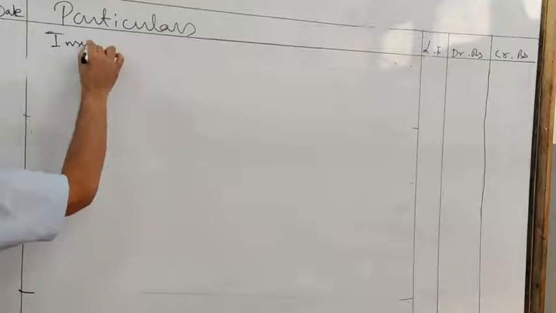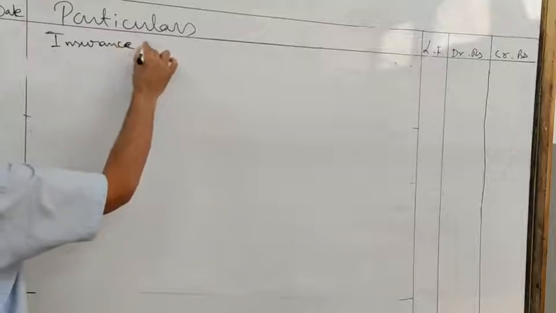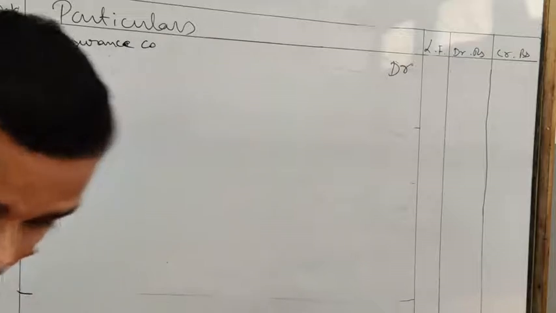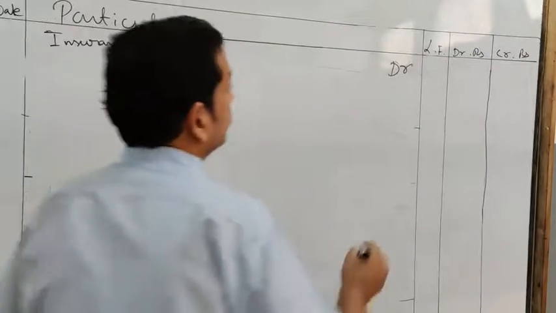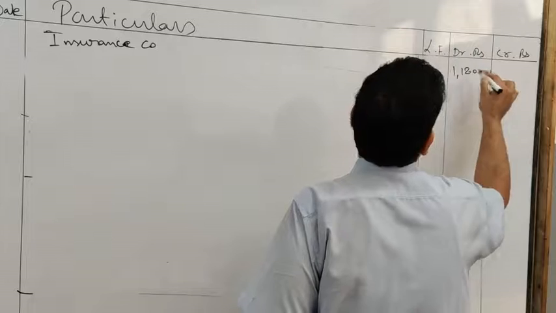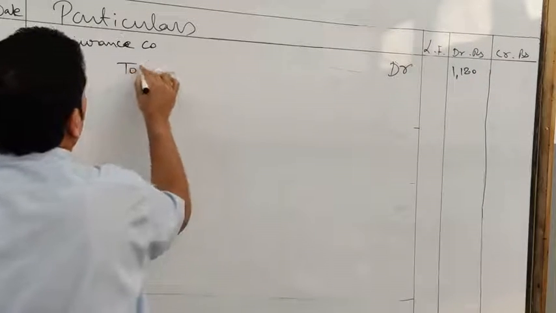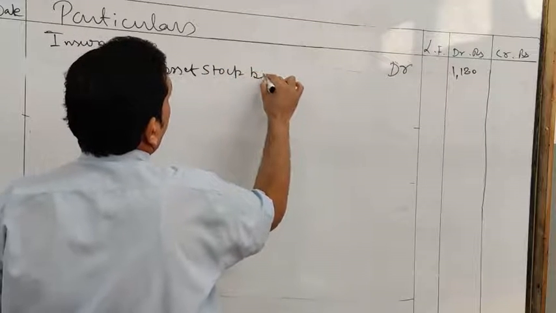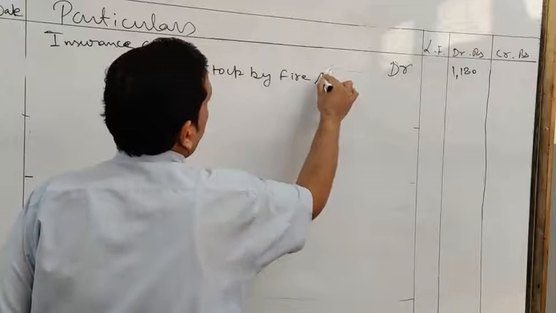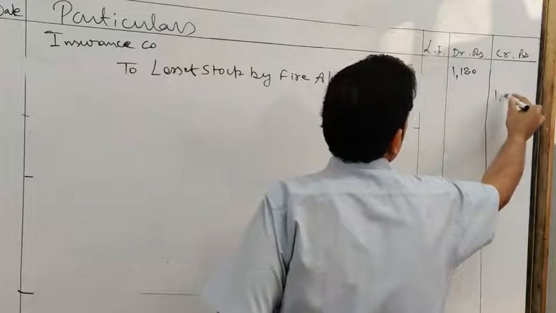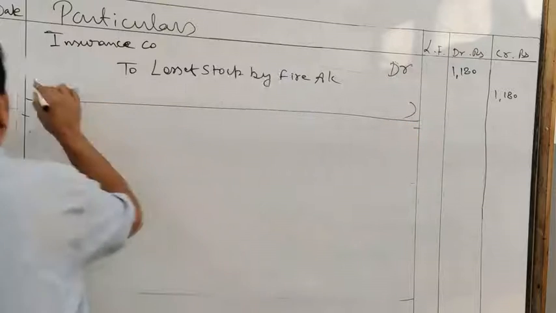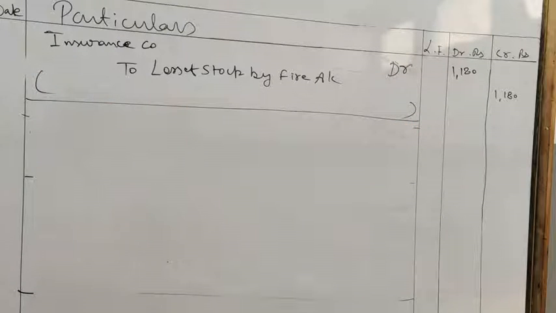So insurance company debited 1180 to loss of stock by fire account. Here you will write down the narration being the claim submitted to insurance company.